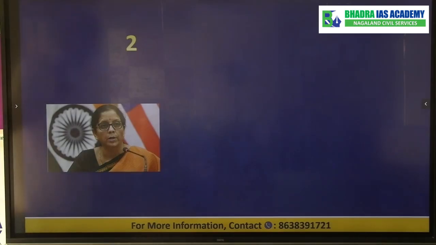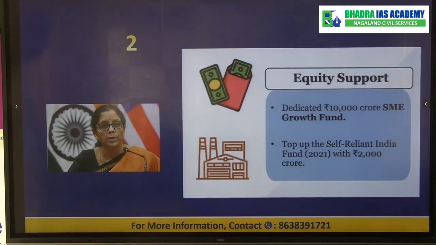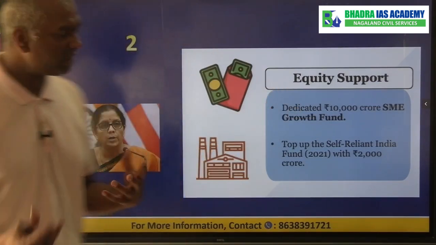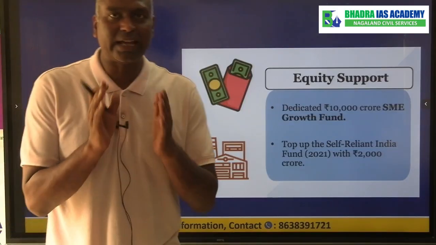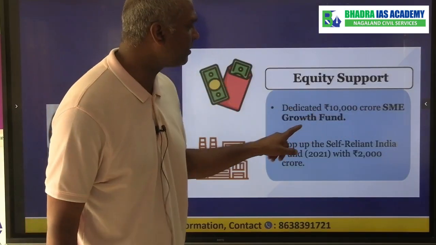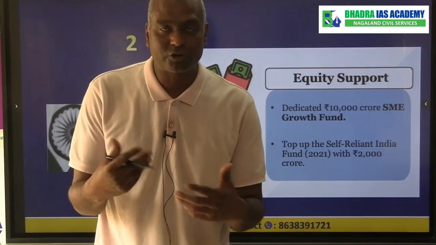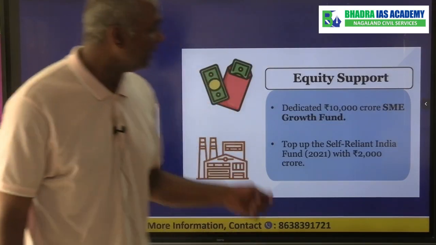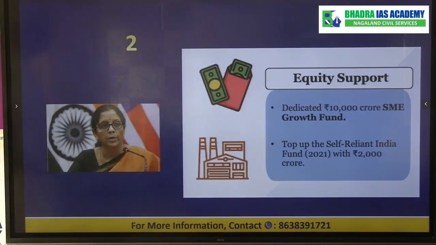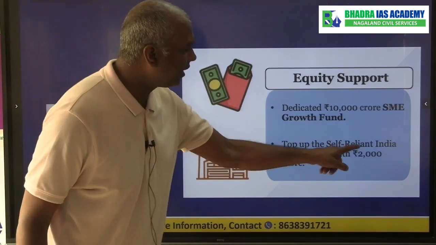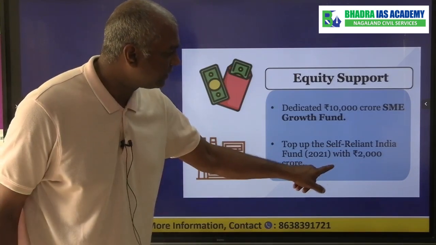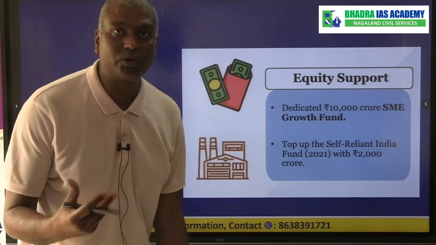Now we'll go to the second measure announced by the government. The second measure is called equity support. So what is this equity support? So government has announced that they have dedicated 10,000 crore SME Growth Fund so that the small and medium enterprises, they will get some support through the government funding. And also there was something called Self-Reliant India Fund, which was set up in 2021. The government said they will increase this corpus by another 2,000 crore.